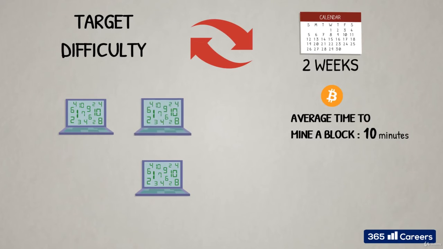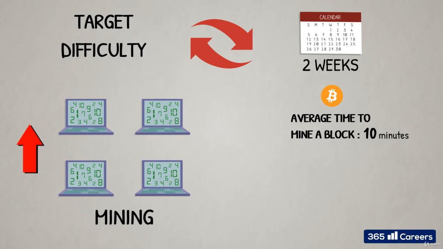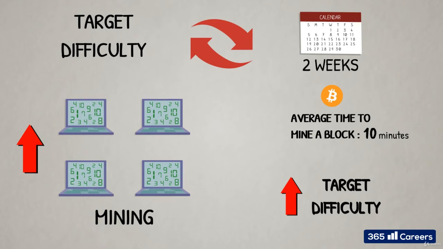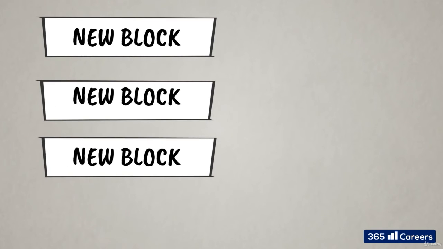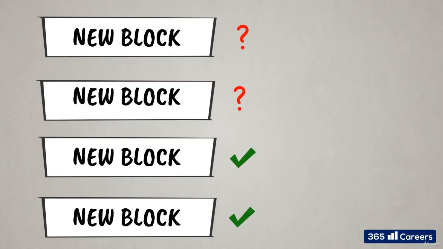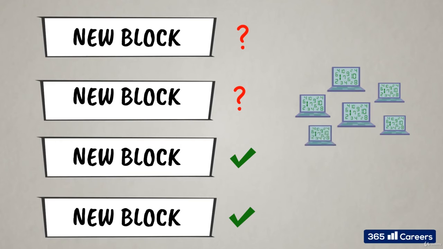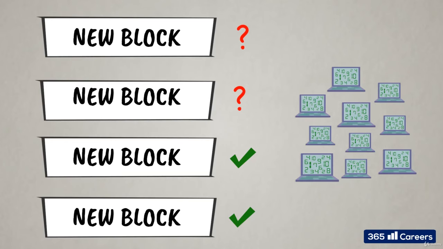Since more computing power would lead to faster mining of new blocks, the target difficulty needs to be updated periodically in order to keep this process in check and ensure that block time is maintained at 10 minutes on average. If new blocks are mined too fast, this may present challenges to achieving decentralized consensus about the current state of the blockchain, as information about new blocks needs to be spread across the network and reach all nodes.